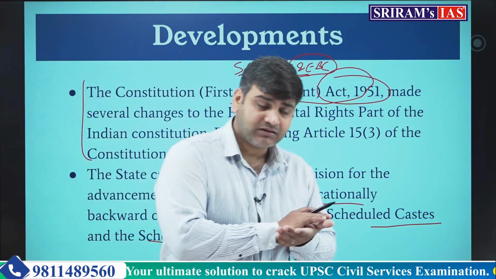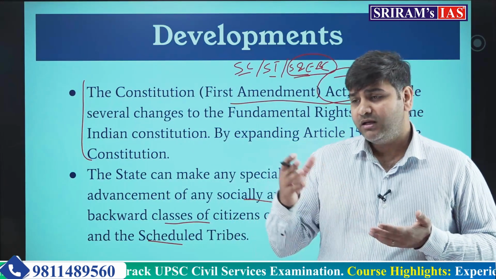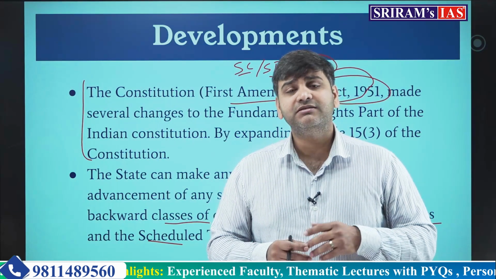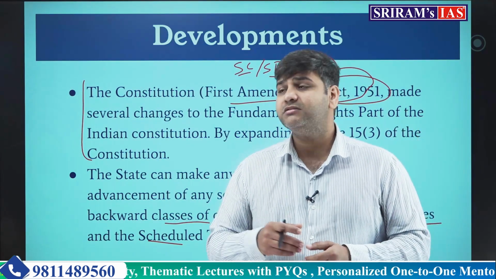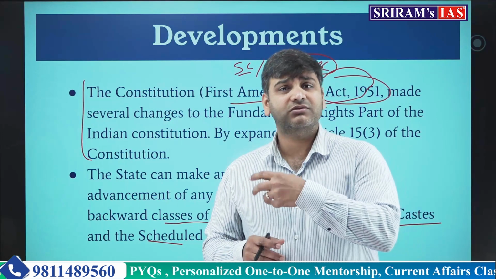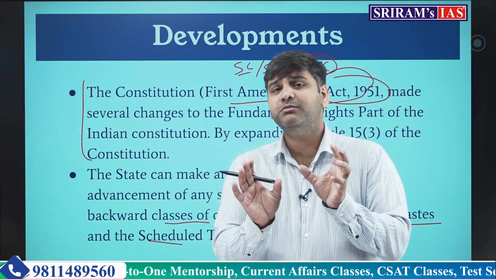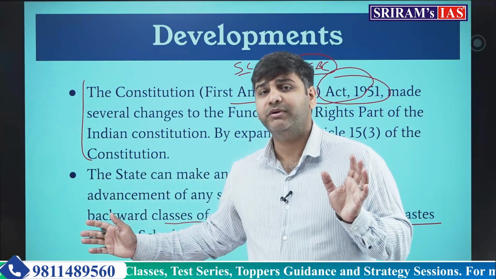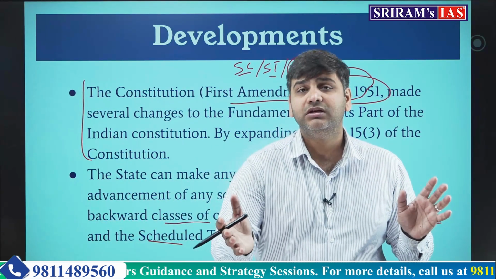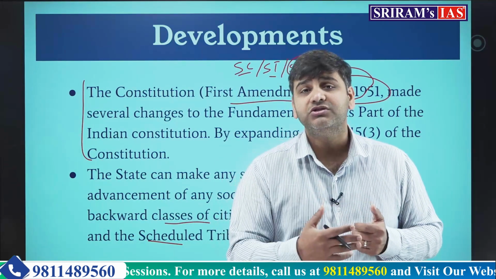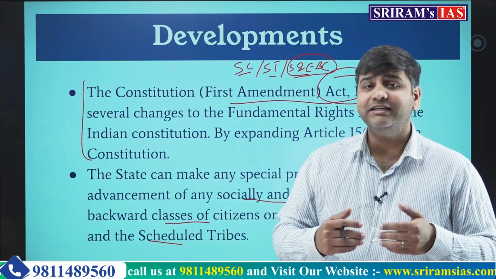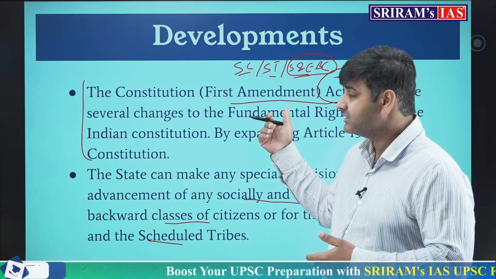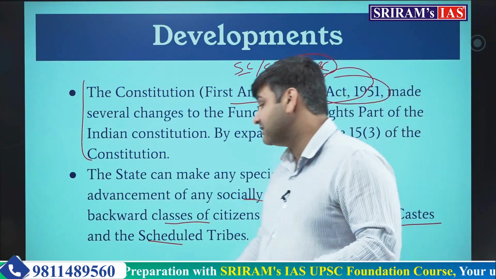In 1950, there were great divides in the country, and, as we have already seen, there were several grounds on which people were discriminated all around: on the basis of religion, on the basis of caste, on the basis of origin, on the basis of sex. So the prohibition of discrimination needed to be done, but at the same time, those who were left behind needed to be brought in front, and for that special provision is very much required, and hence the Constitution extended by the First Amendment Act these special provisions to SC, ST and socially and educationally backward classes also.